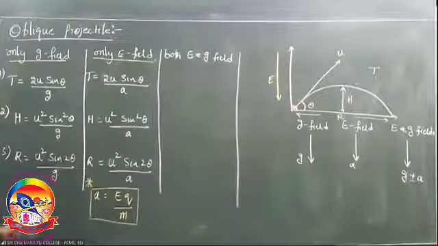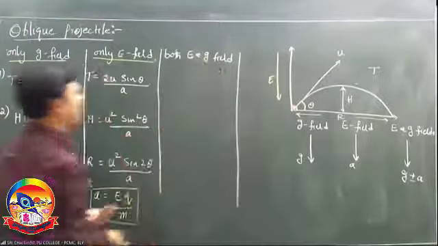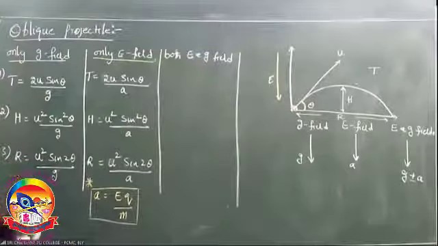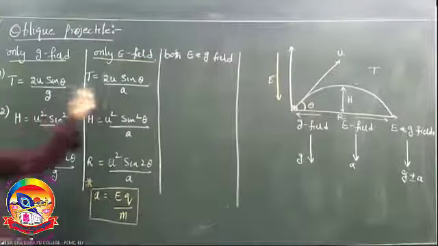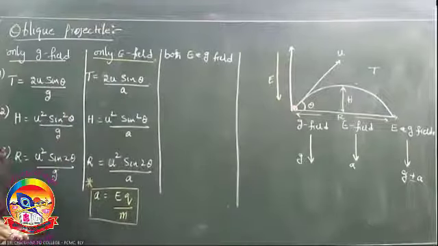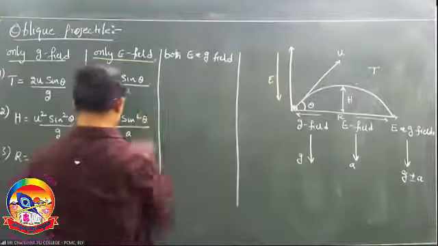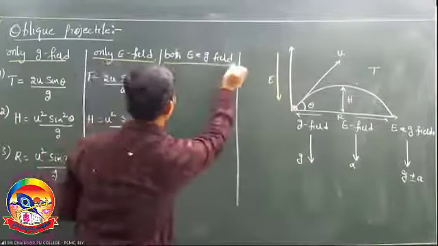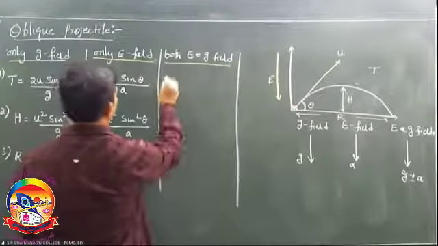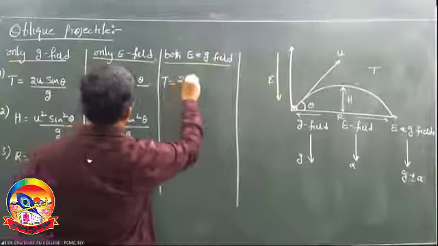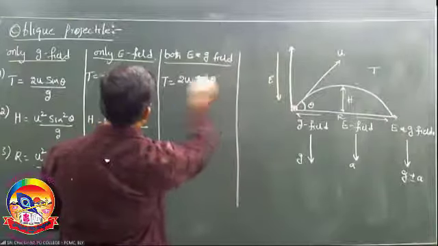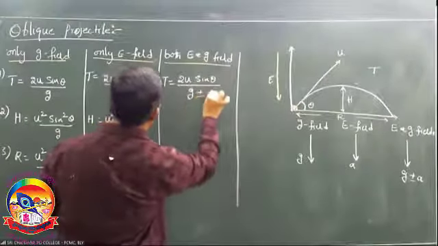Well, when both E and G fields are acting, already we practiced. It is a combination of g and a. What is T? 2u sin theta by g plus or minus a.